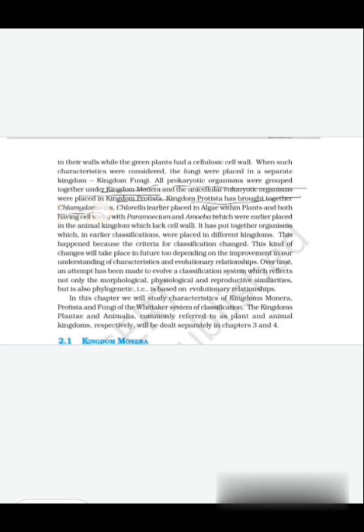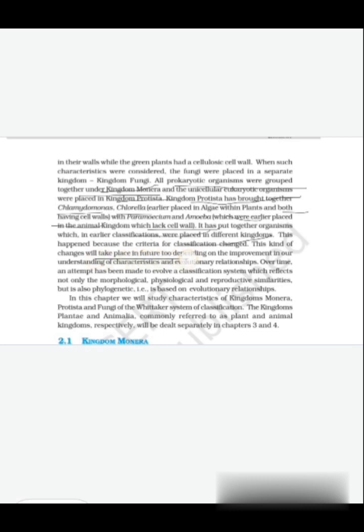Kingdom Protista has brought together Chlamydomonas and Chlorella, earlier placed in algae with the plants and both having cell walls, with Paramecium and Amoeba, which were earlier placed in the animal kingdom and which lack cell walls. It has put together organisms which in earlier classifications were placed in different kingdoms. This happened because the criteria of classification changed.